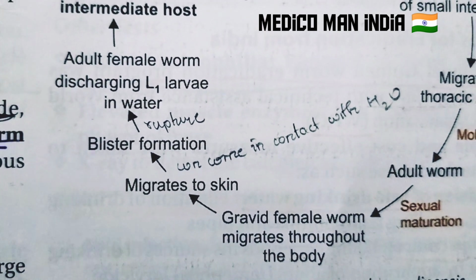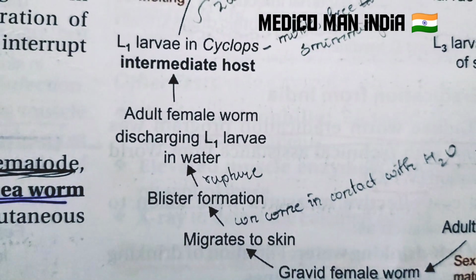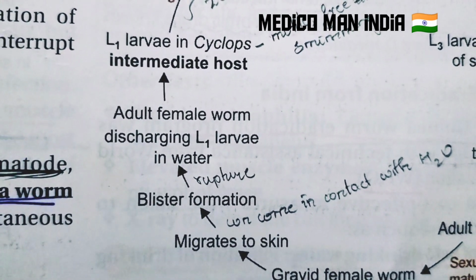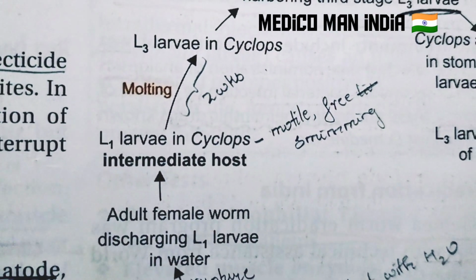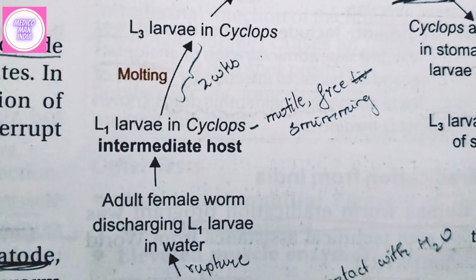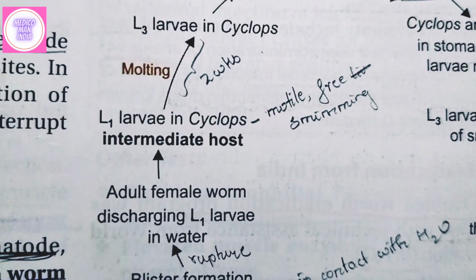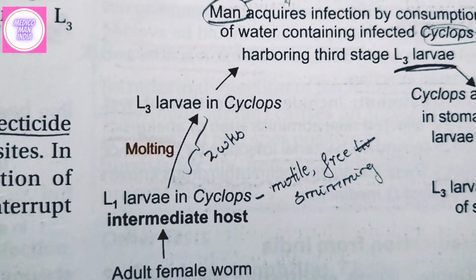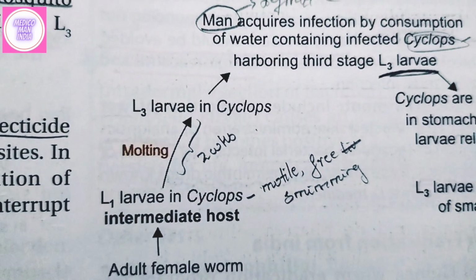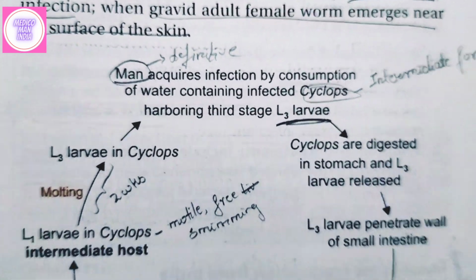When the skin comes in contact with water, there is a blister formation, and that blister will rupture, and the larvae are released into the water. These larvae are L1 stage larva, and that L1 stage larva will be taken up by the cyclops, which is the intermediate host. These larvae are motile and free swimming. Cyclops are crustaceans, and the L1 stage larva molts 2 times and is converted into L3 stage larva in the cyclops, and this cyclops will be eaten by man, and the cycle continues.